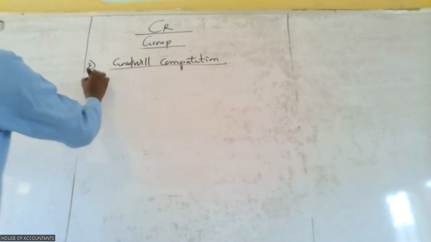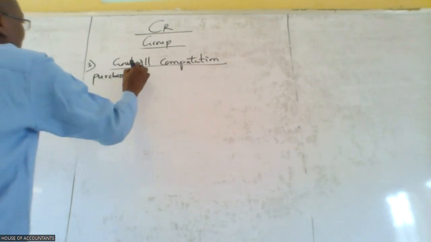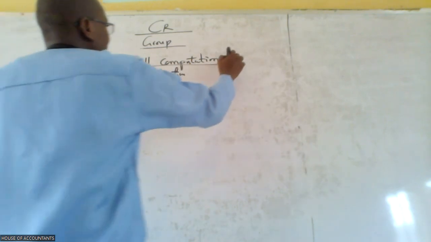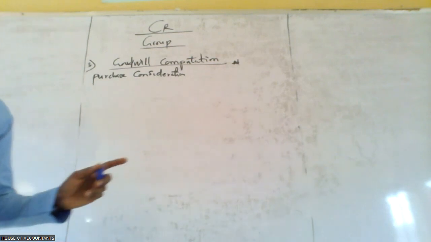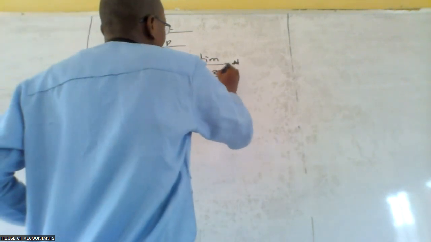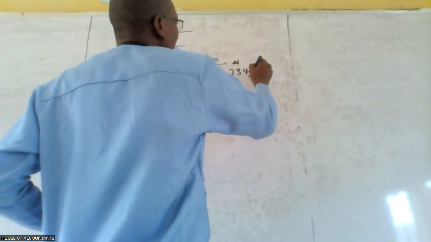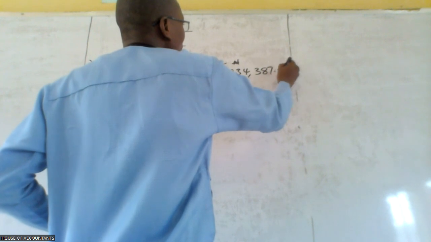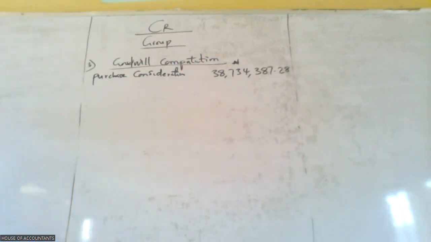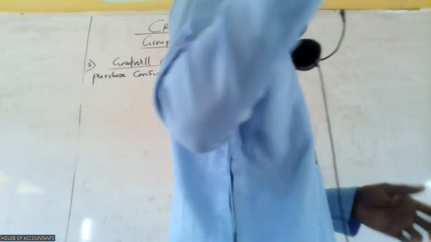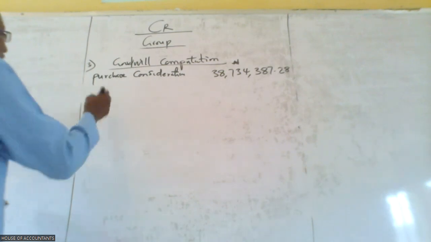And for goodwill computation, we need what we call purchase consideration. And what is our purchase consideration now? 38,734,387.28. Okay, so this is our purchase consideration now. Then the next thing to do is what?